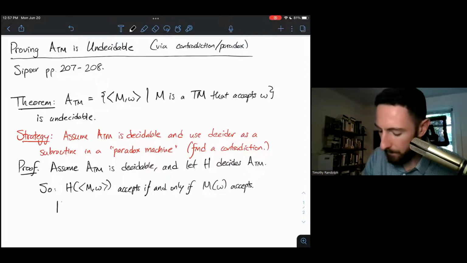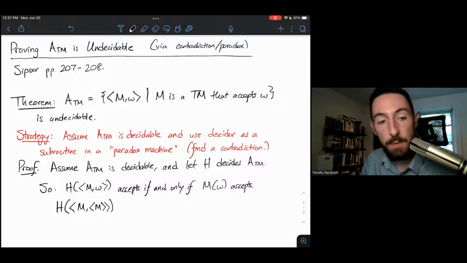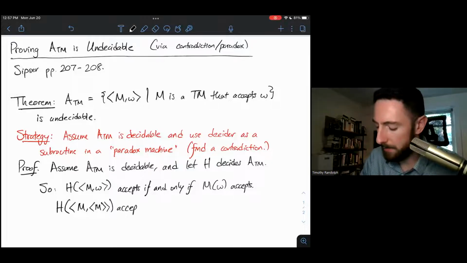Likewise, and here I'm just specifying a little bit further for one very specific input, H of M run on its own description accepts if and only if M of M accepts.